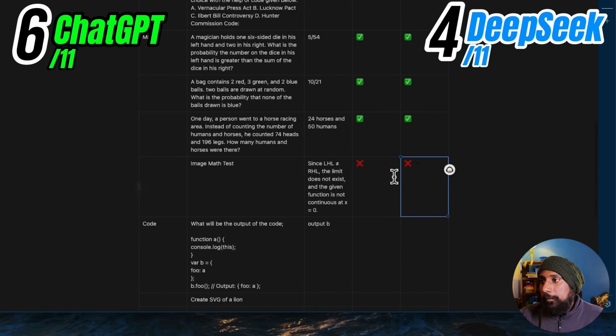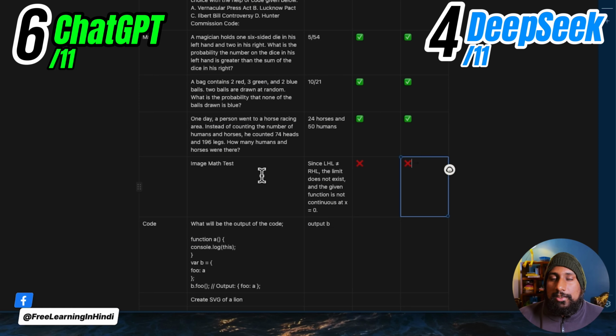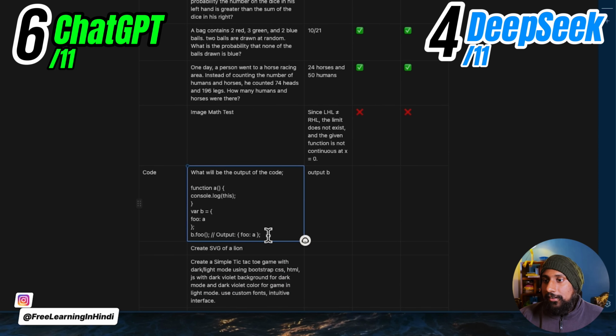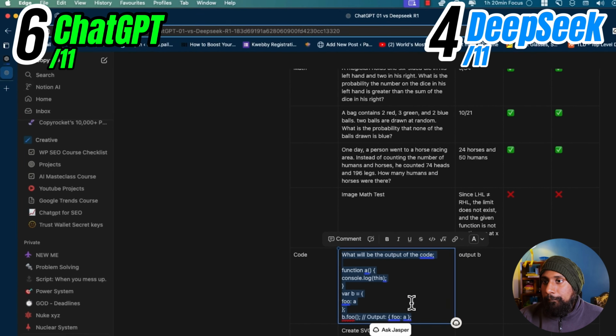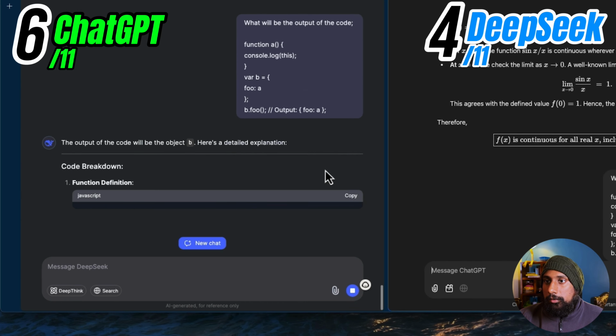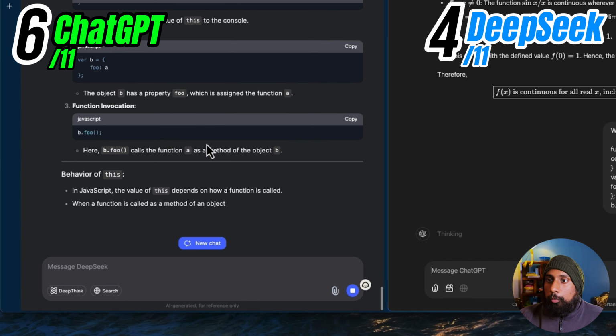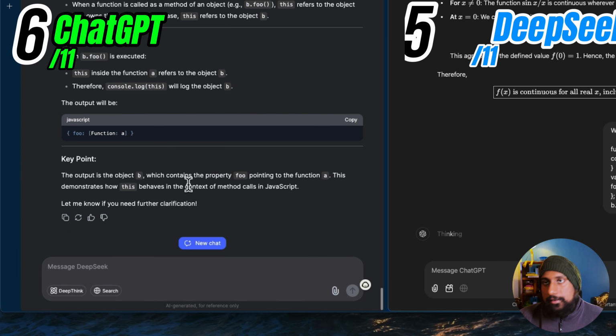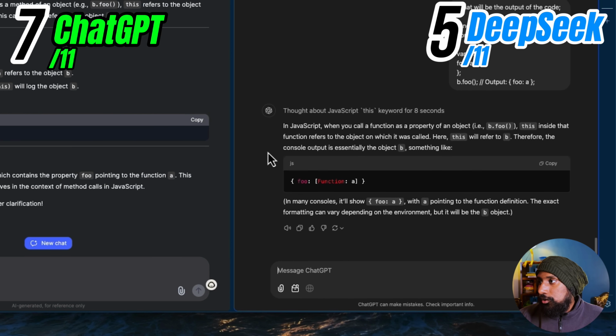And now going forward to the code, and what will be the output of this code. This is actually a very basic JavaScript exercise, or you can say question. So let's see if DeepSeek can solve the same with this. The output is the object B. That's correct. Yes, both say the output is B. So both are correct in this. So let's put that here.